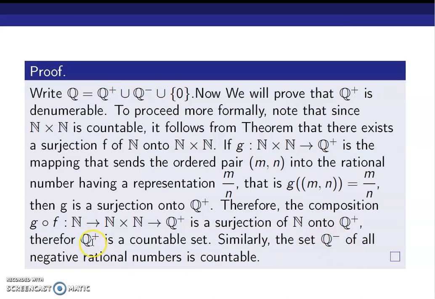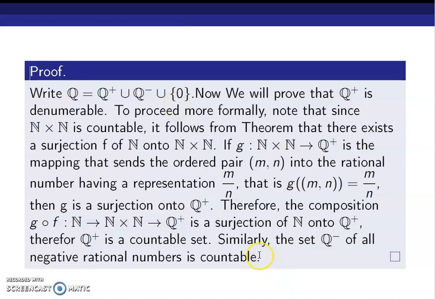So the set of all positive rational numbers and the set of all negative rational numbers are countable. So Q can be written as the finite union of countable sets, which by some examples which we have discussed in the definition of countable set, we can safely say that the finite union of countable sets is countable, or the finite union of countably infinite sets is countably infinite. So we can say that Q is countably infinite or denumerable.